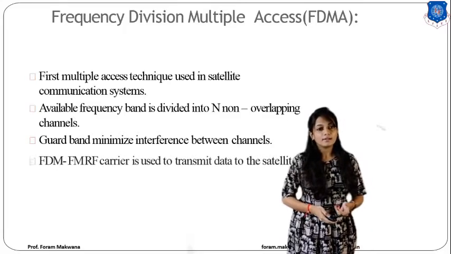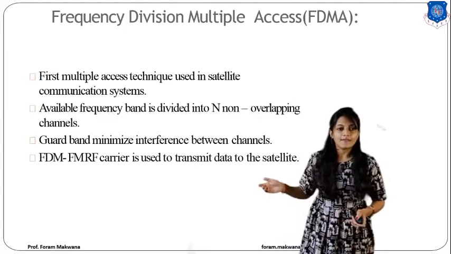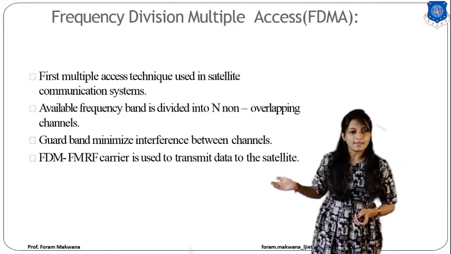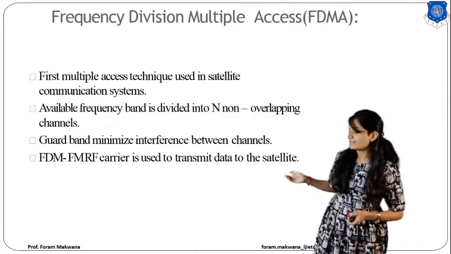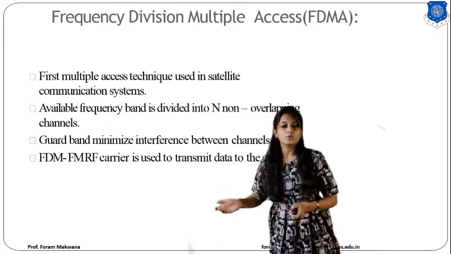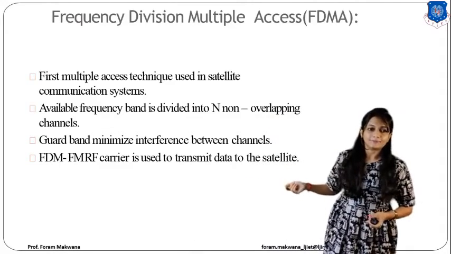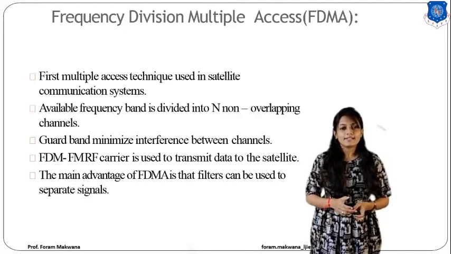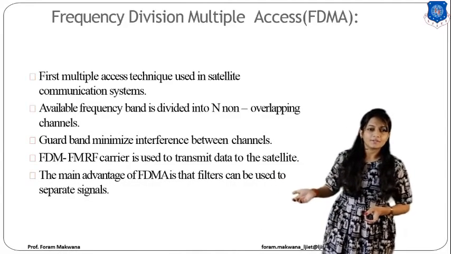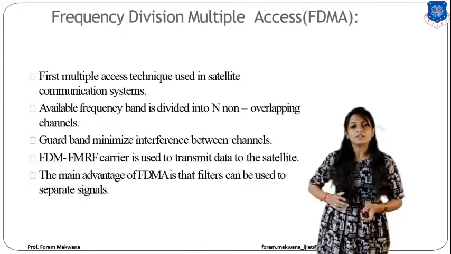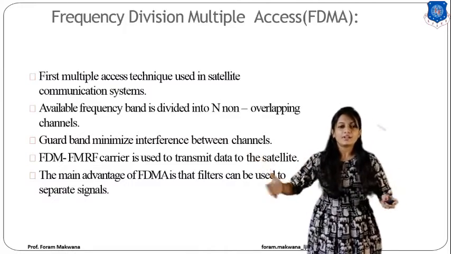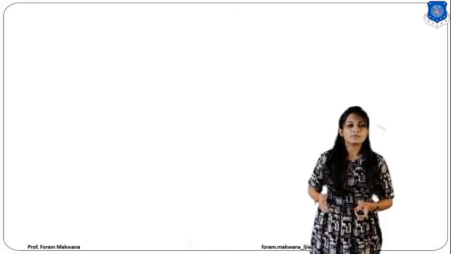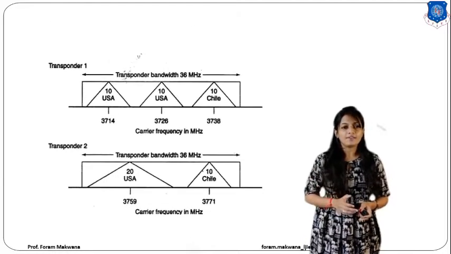And fourth, FDM, that is frequency division multiplexing, which is used to transmit data to the satellite. The main advantage of FDMA is the filter that we can use to separate each and every channel. So this is the brief introduction of FDMA.